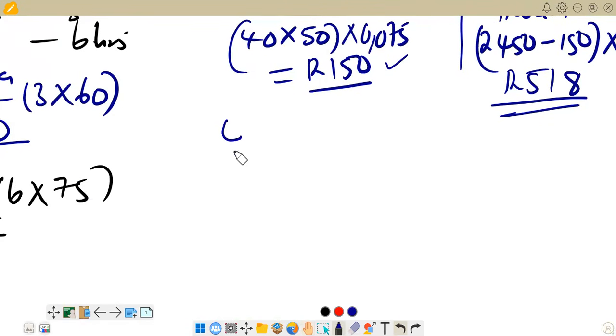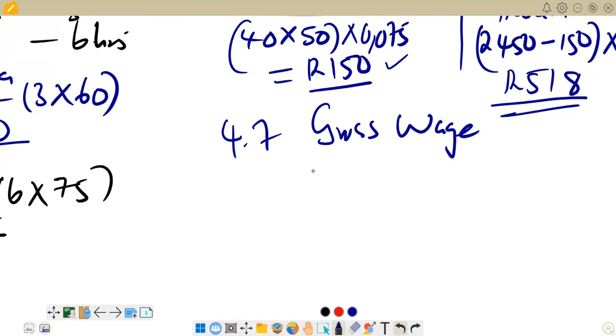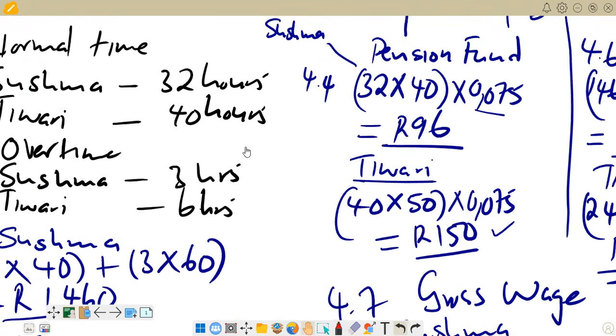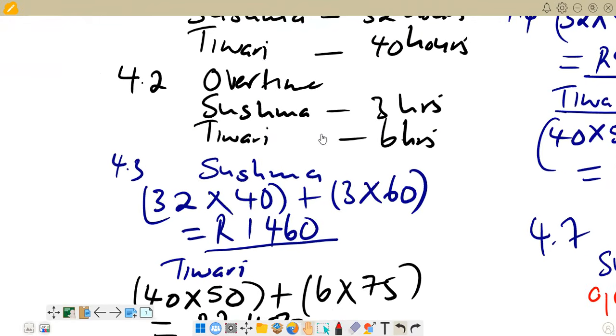4.7 is now the gross wage. And remember, it's 1%. And for Sushma, we are saying 1%, which is 0.01 as a decimal. Then we check the gross wage. Remember, we calculated the gross wage there. The gross wage is here.